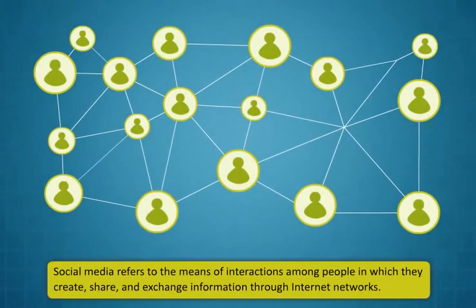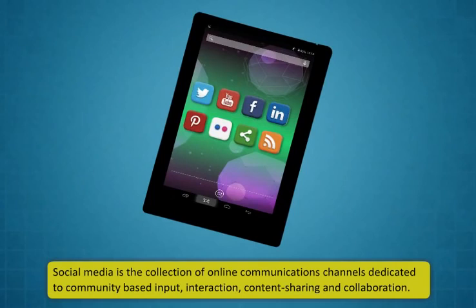Social media refers to the means of interactions among people in which they create, share, and exchange information through internet networks. Social media is the collection of online communications channels dedicated to community-based input, interaction, content sharing, and collaboration.